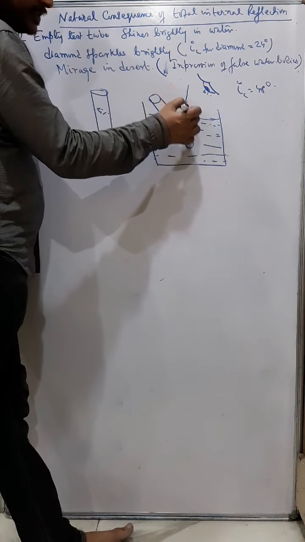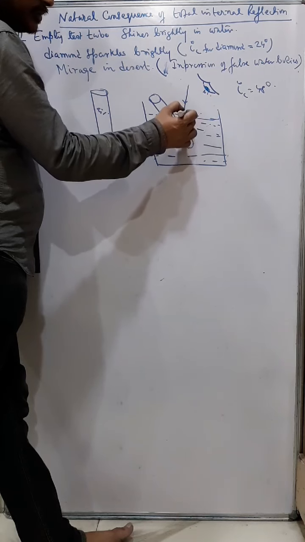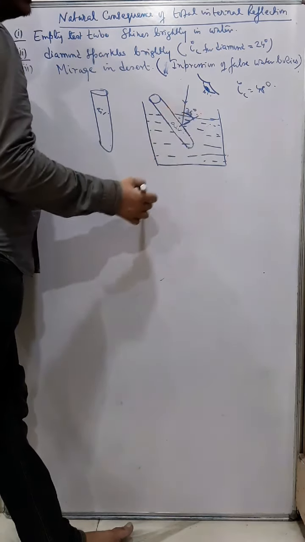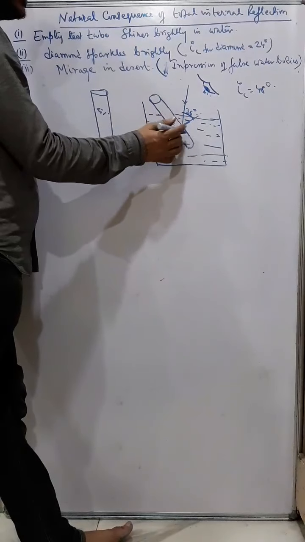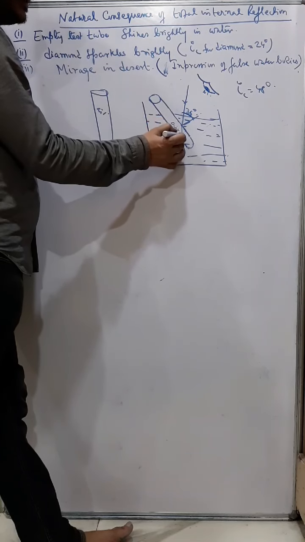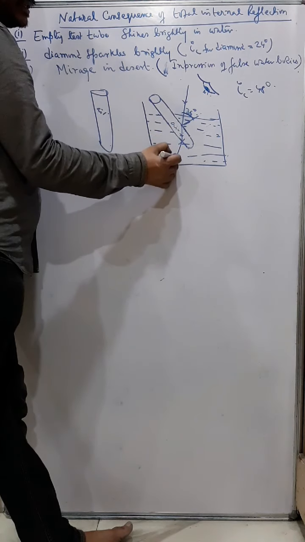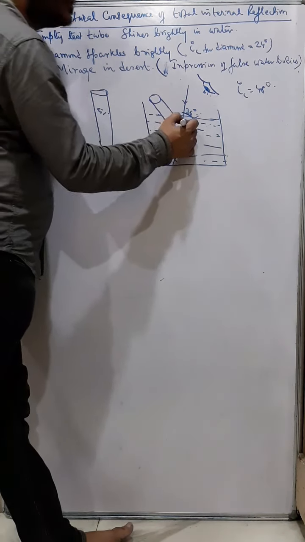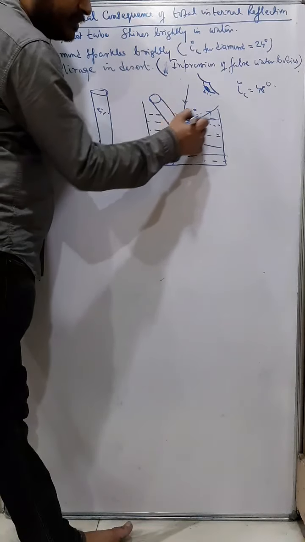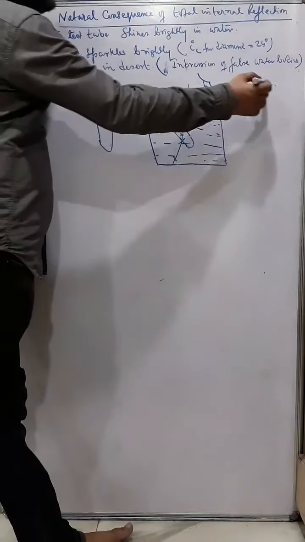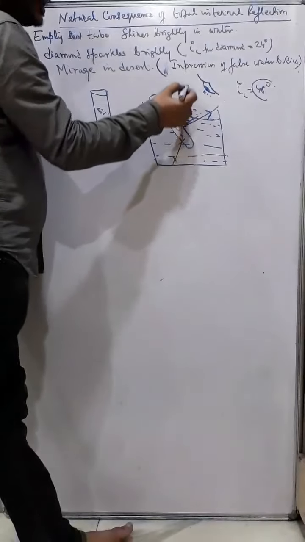Suppose this ray of light is falling, this is the normal, and the angle is less than 48, say 36 degrees. Then what will happen? Refraction will occur, so light will enter this way and then it can exit this way, and only some minimum part of the light will reflect.